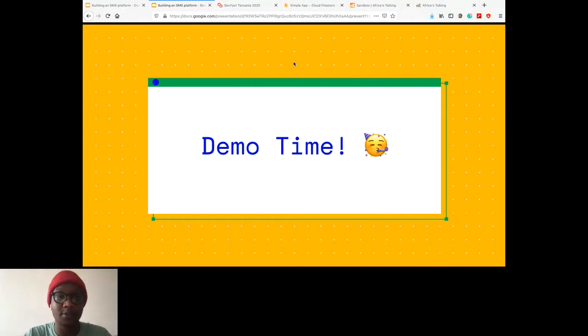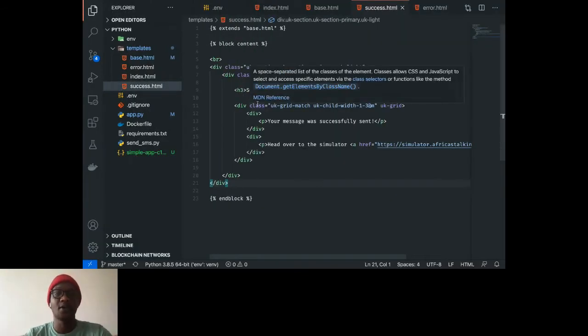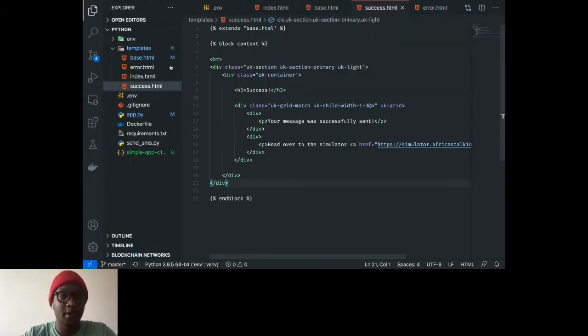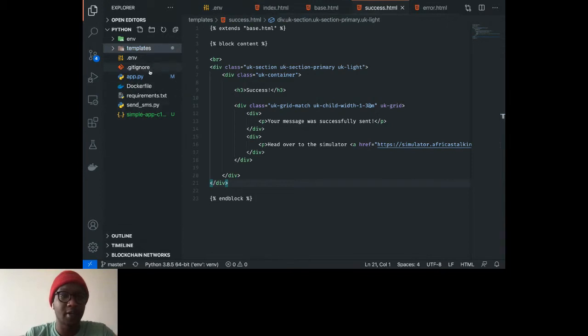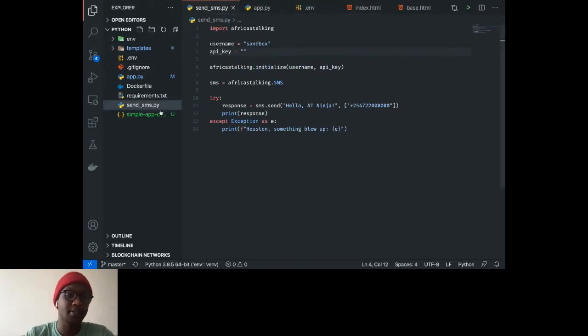I don't think we have too much time, but we can spend time looking through the app itself. Awesome. The first thing I'll bring to your attention is this little script called send SMS.py. This strips away everything, all the Flask stuff, and just allows you to focus on what it takes to actually send a message on Africa's Talking.